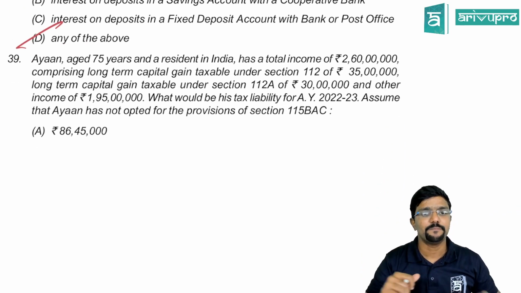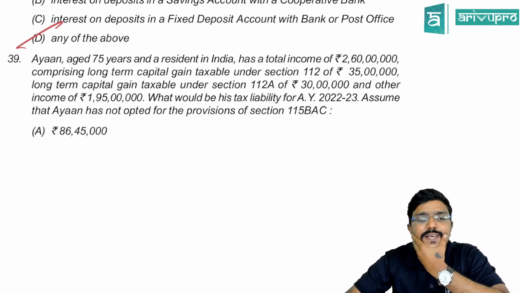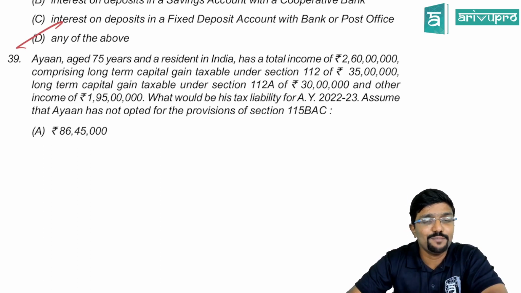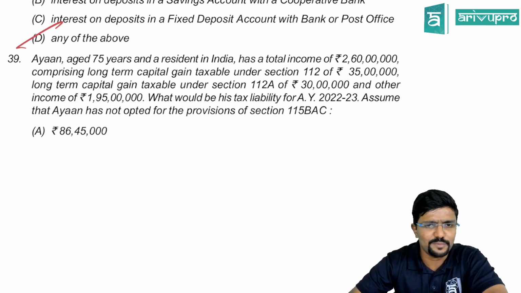Yeah, 39. IN aged 75 years and a resident in India has a total income of 2 crore 60 lakh, comprising of long-term capital gain taxable under section 112, 35 lakh, long-term capital gain taxable under section 112A, 30 lakh, and other income 1 crore 95 lakh. That is nothing but normal income.